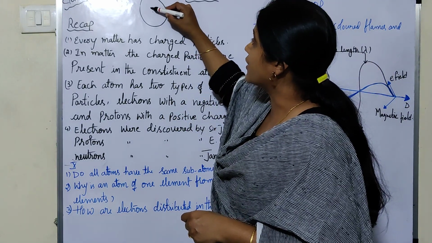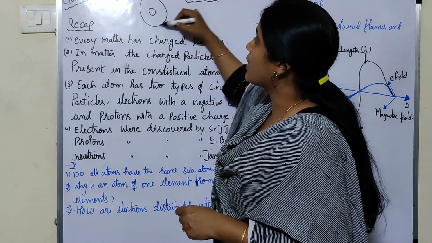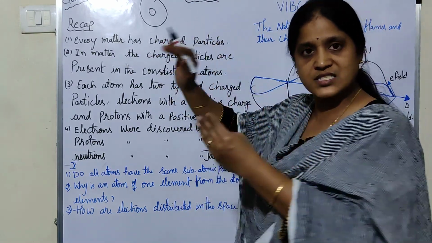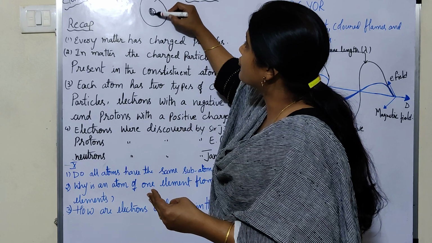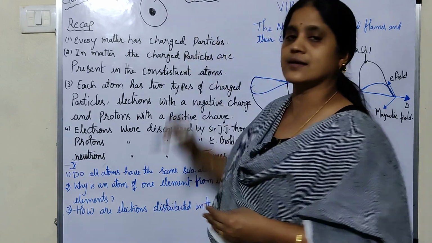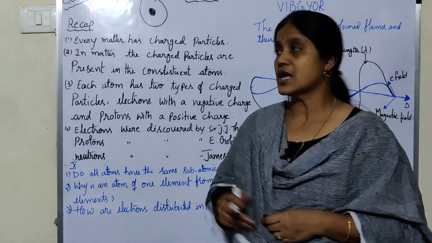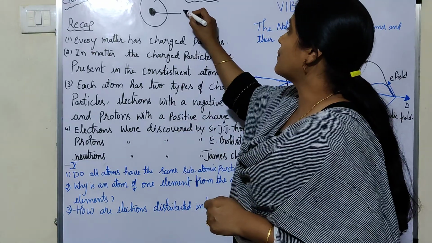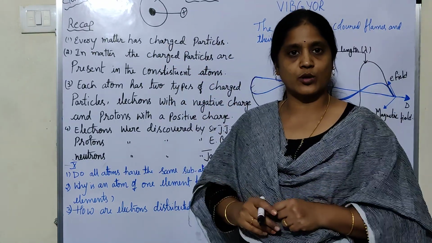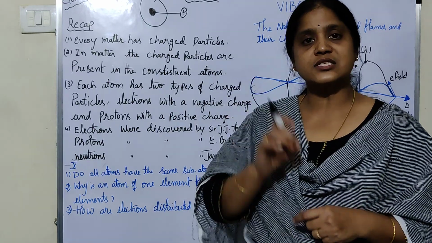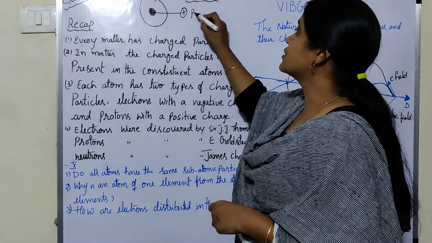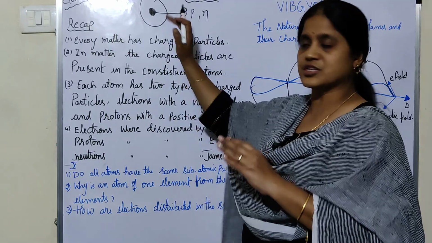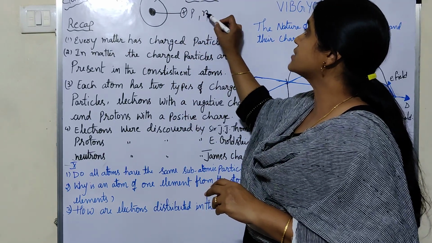So this is the center of an atom. The entire mass of an atom is concentrated in the center of the atom, and this is known as the nucleus. In this, there are two types of particles present. One is the positive charged particle, that we call protons. Along with the protons, neutral particles, neutrons, are also present. So if you take an atom, at the center it contains protons and neutrons.